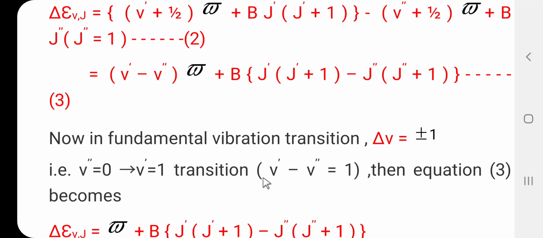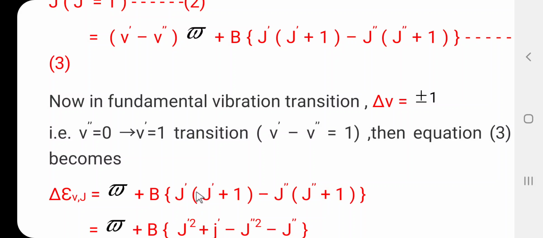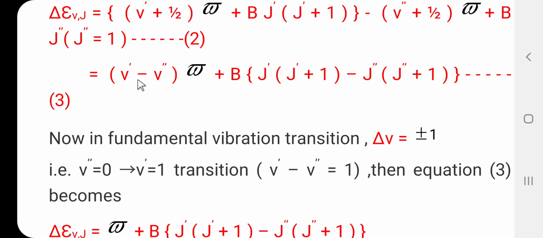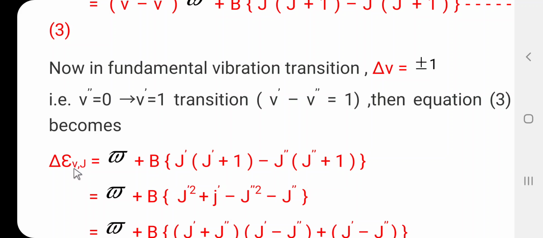So, for the transition V dash minus V double dash equal to 1, equation 3 can be written as delta epsilon Vj equal to omega bar plus B into J dash into J dash plus 1 minus J double dash into J double dash plus 1, bracket complete.